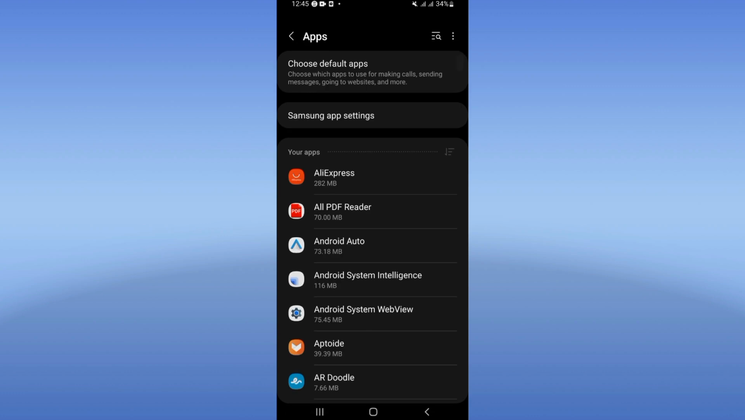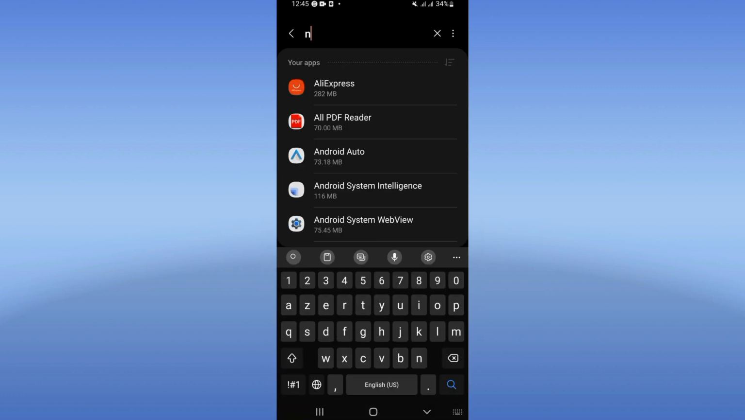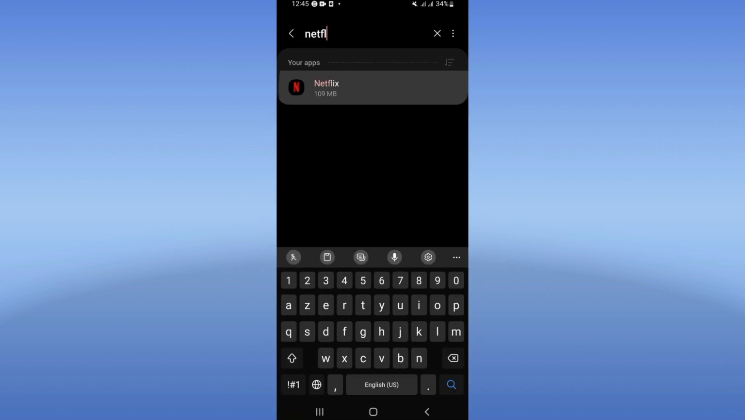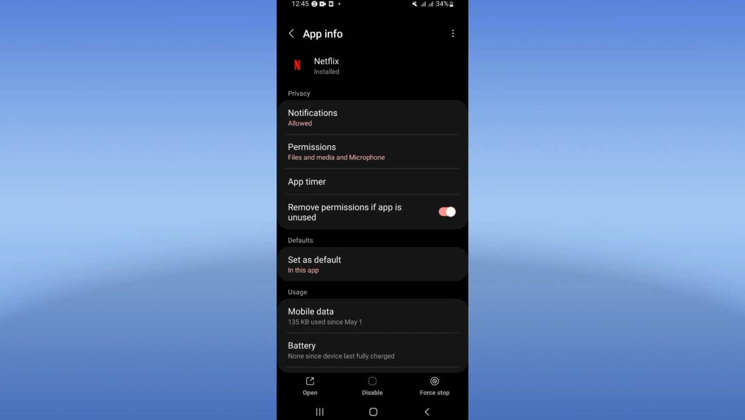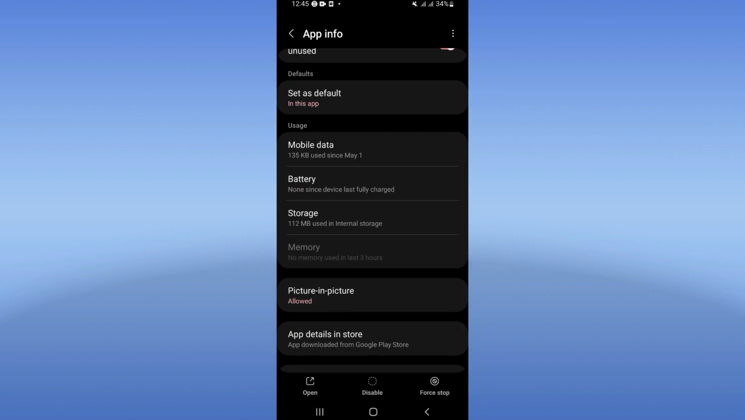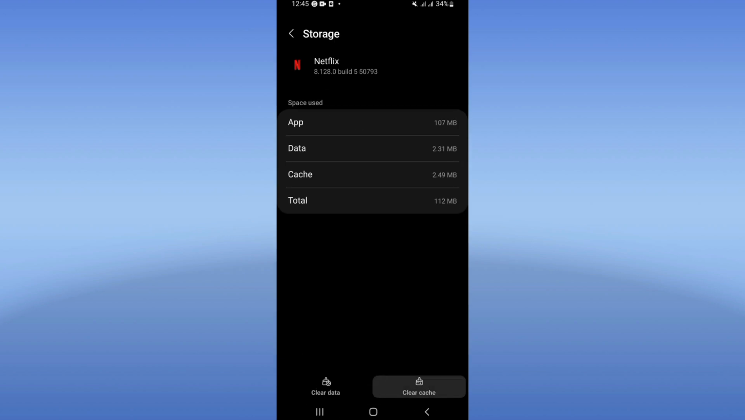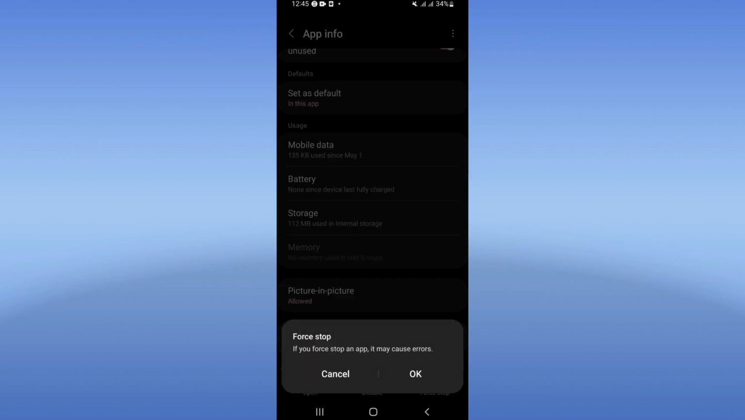Go click on apps option, search for Netflix and click on it like this. Scroll here down this list, click on storage, click clear cache, and then back, click on force stop and click OK.